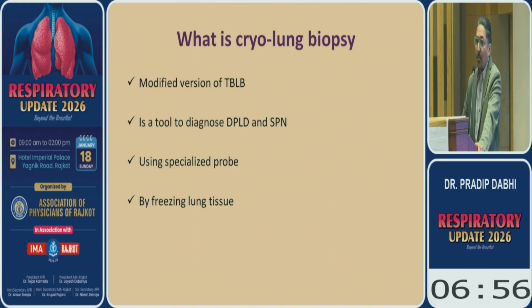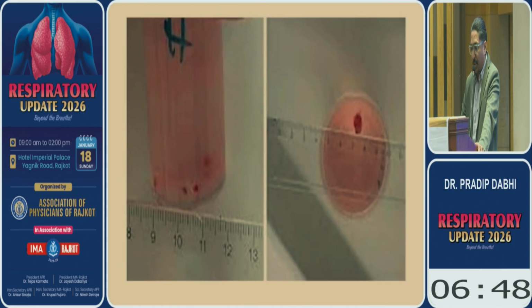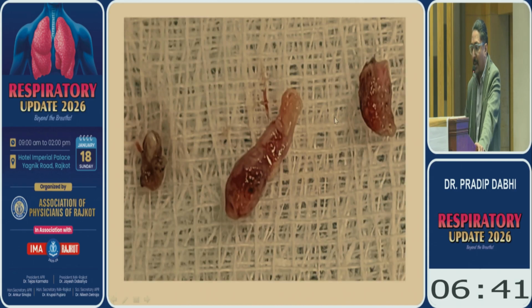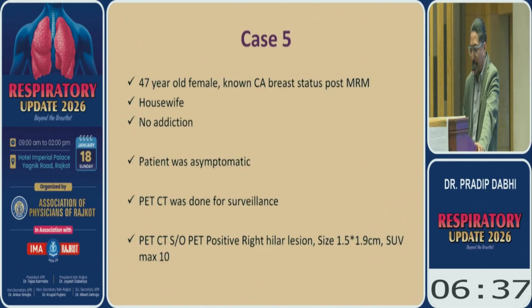In lung biopsy also, we use a modified version of TBLB where the tissues are very big, and we just freeze the lung tissue. You can see the difference of the tissue. This is the normal lung forceps biopsy, and this is the cryo biopsy. This is the chunk of tissue of the cryo lung biopsy of one of our patients.